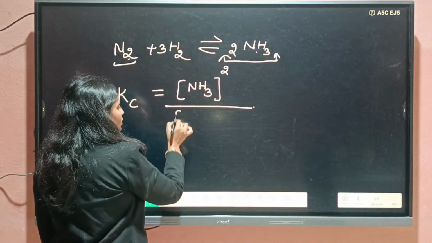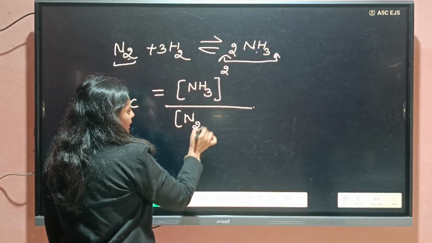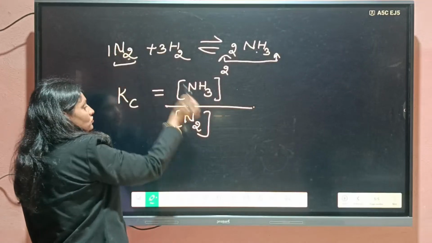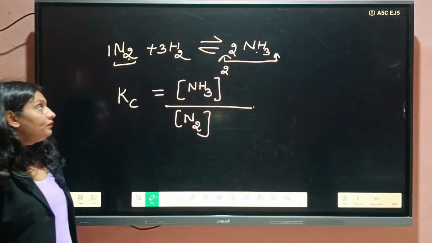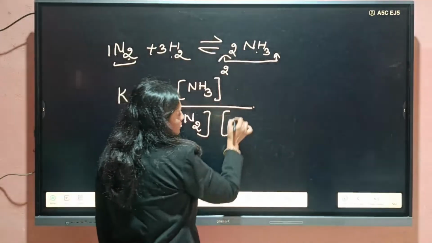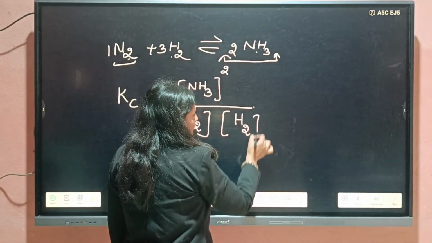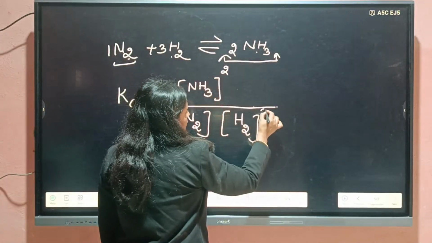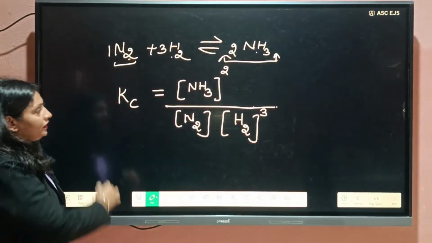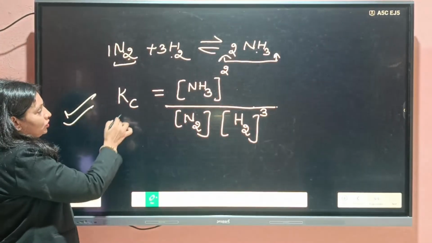Reactant is N2 and its coefficient is 1, so we need not write power here. Then second H2. Its power is 3. So in this way we can write the equilibrium constant.